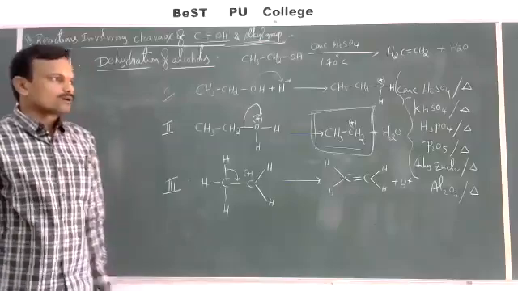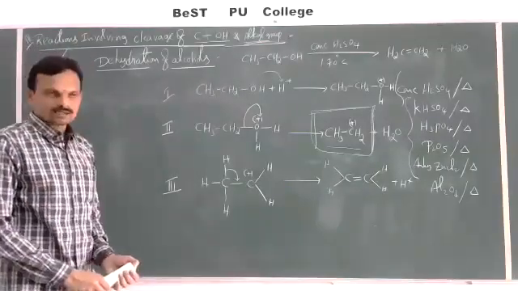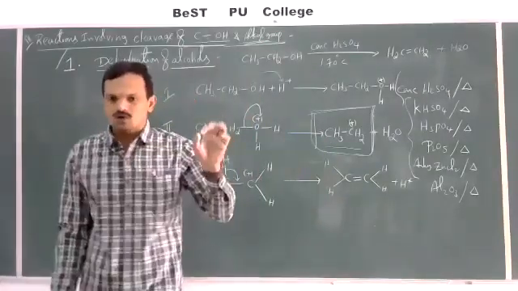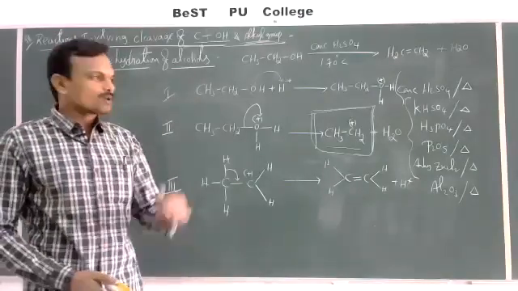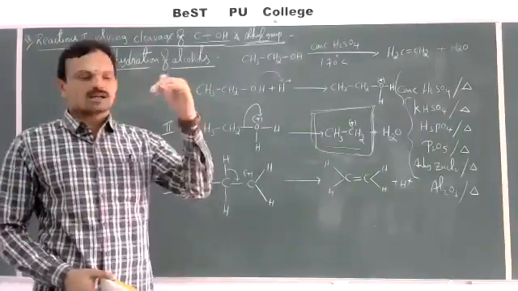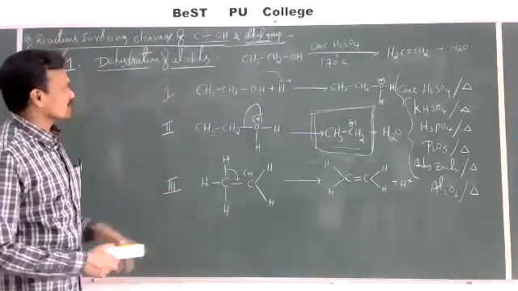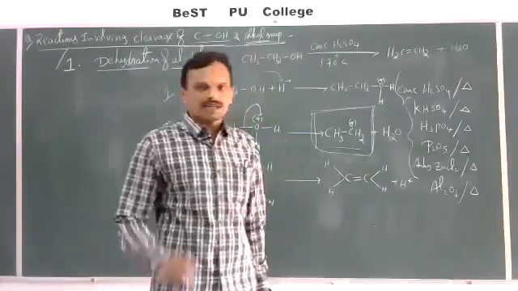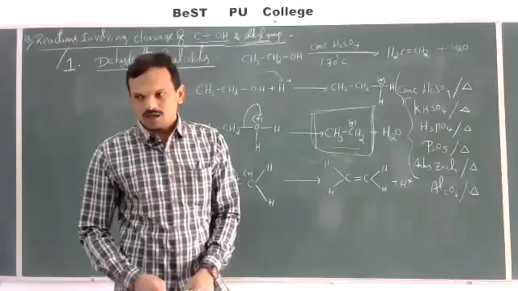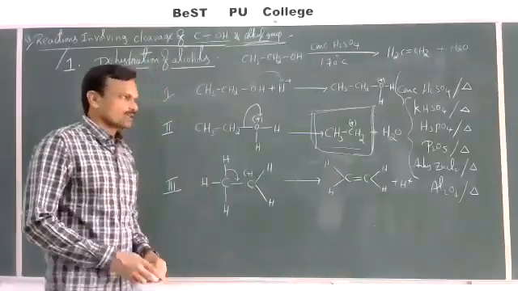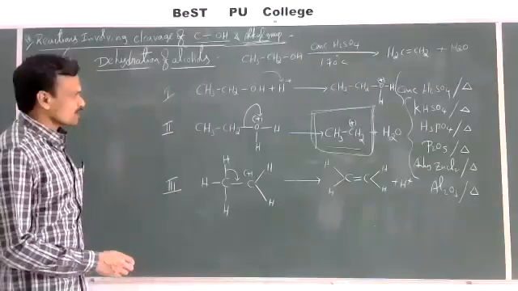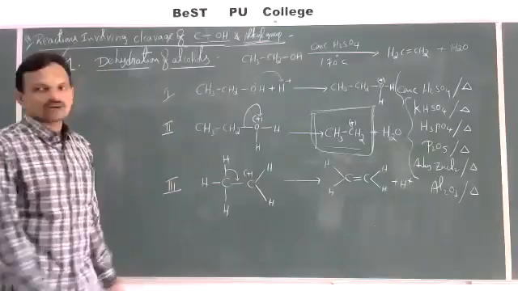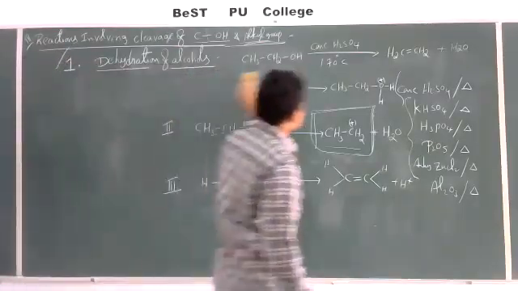Now, during the dehydration of alcohols, the carbocation formed here may also undergo rearrangements. That is, primary can be rearranged to secondary, secondary can be rearranged to tertiary, and sometimes a ring expansion also takes place. Rearrangement of a carbocation can occur by ring expansion, ring contraction, hydride shift, or alkyl shift. In different ways, the rearrangement of carbocation takes place. Let us see an example for that.